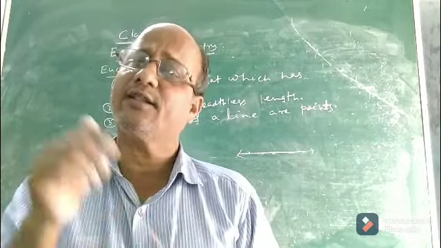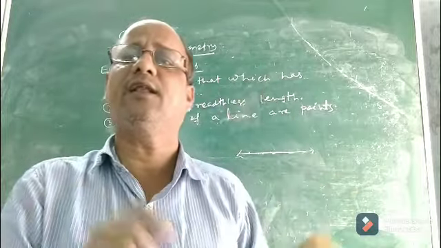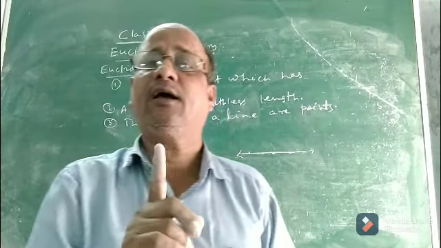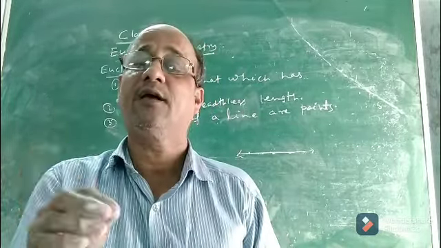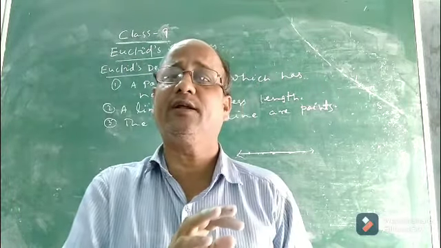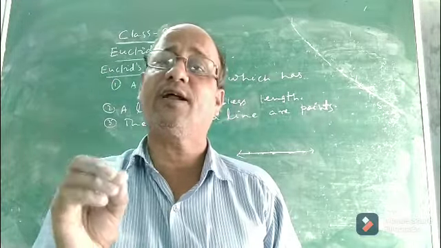How many axioms are there? There are 7. Like I discussed 7 definitions given by Euclid, similarly Euclid had given 7 axioms also. So what are the 7 axioms? We will discuss in another class. And other than the 7 axioms given by Euclid, he had also given 5 postulates. So what are the 5 postulates?